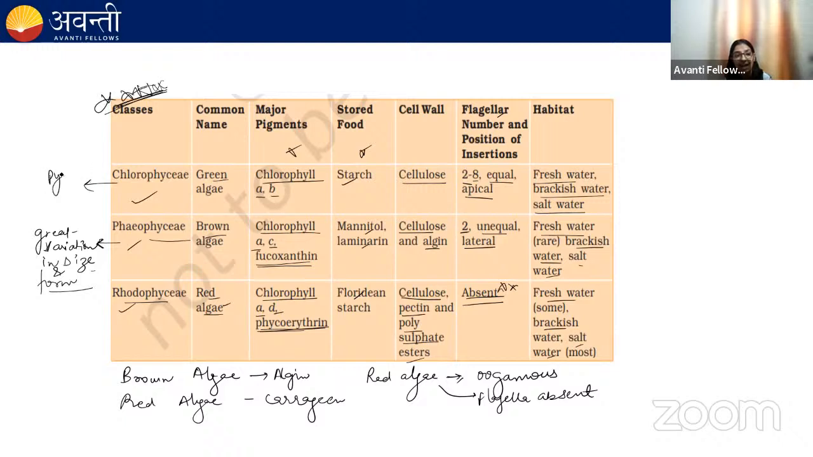Green algae have pyrenoids, which are storage bodies that store starch and protein, and they are present in the chloroplast.